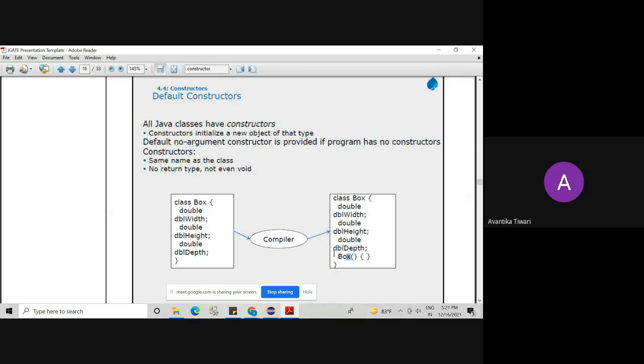Rule number three, the access modifiers. The access modifiers used for constructors are public, private, protected, and default. The access modifiers that can be used for constructors are public, protected, private, and default.